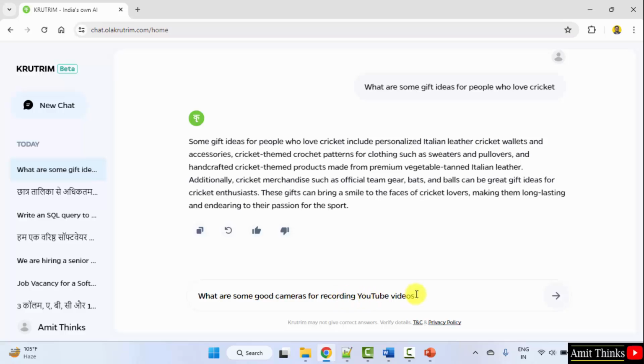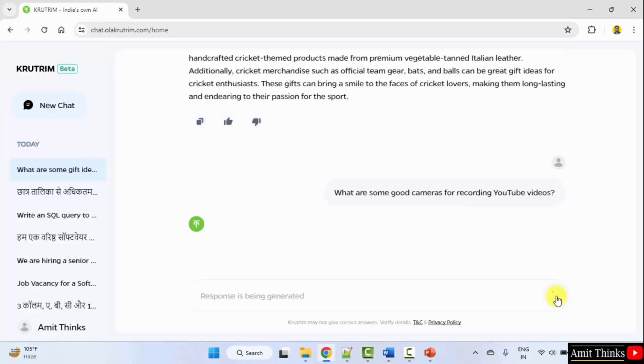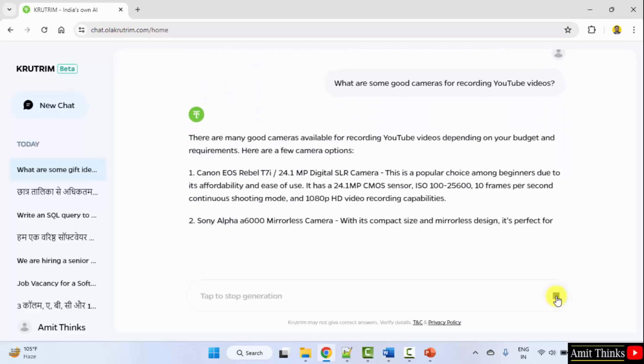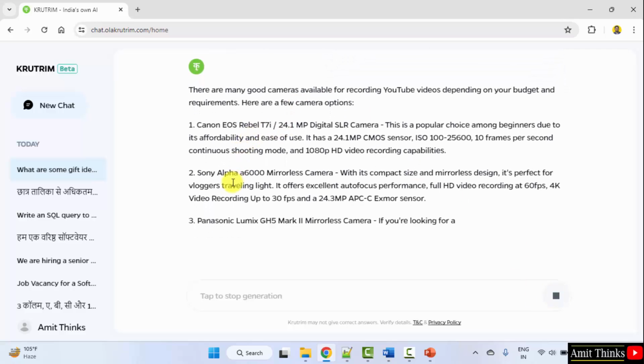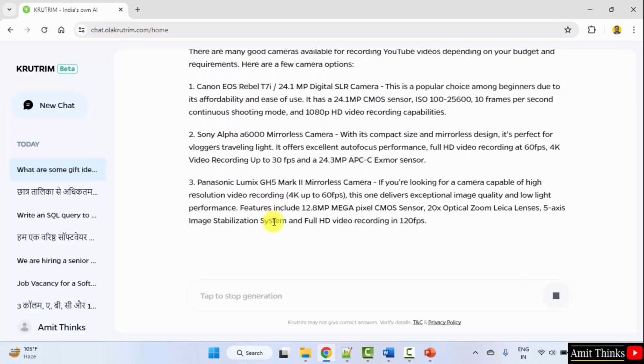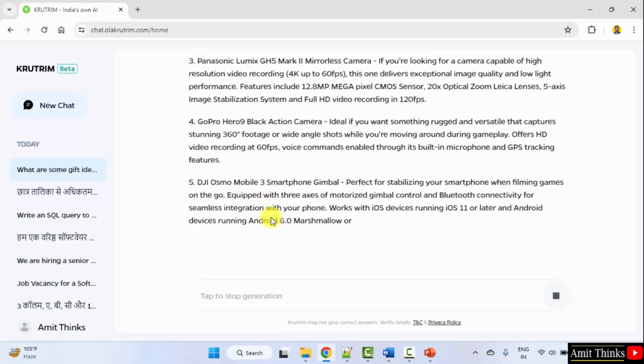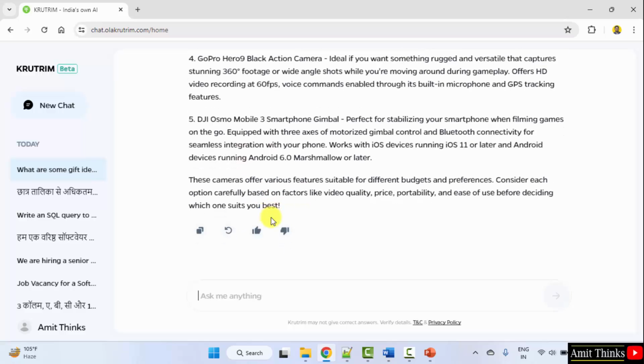What are some good cameras for recording YouTube videos? Here are some suggestions. Okay guys, you can copy the suggestion, the answer from here. So guys, in this way we saw how we can easily get shopping ideas, gift ideas with Krutrim.